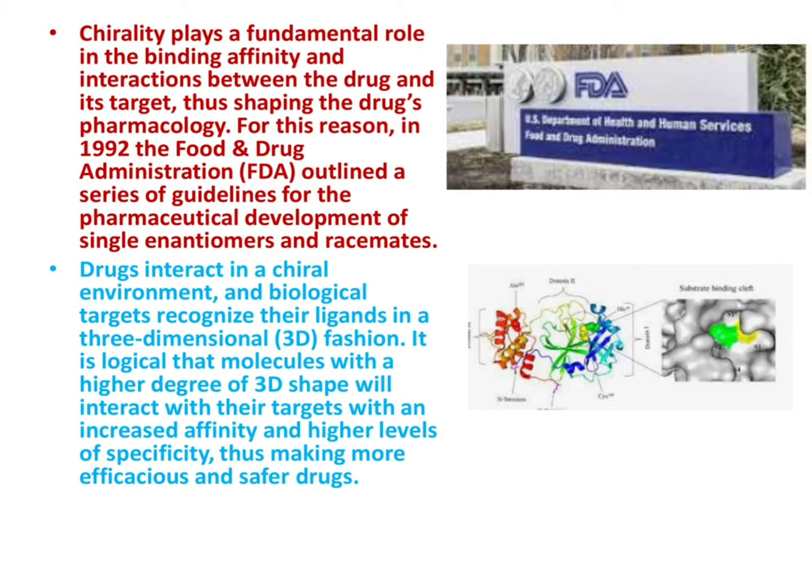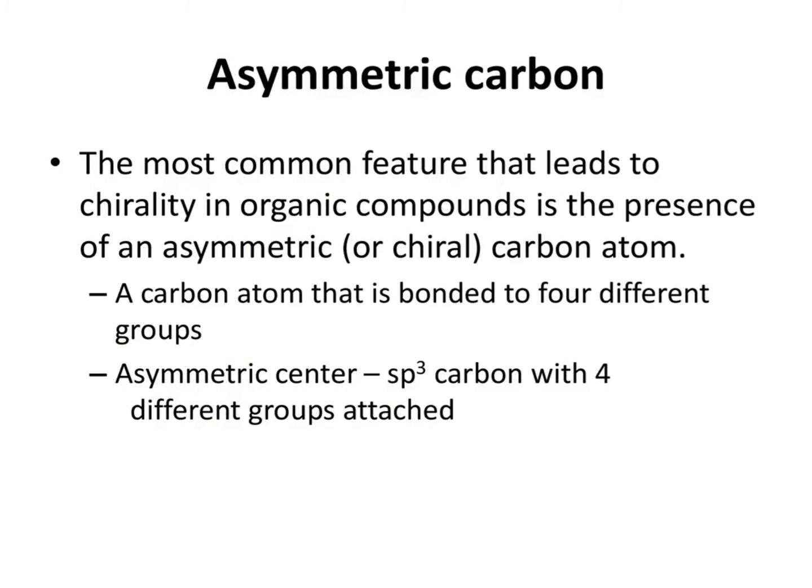Now, let us see about asymmetric carbon. Already we have seen that the most important feature that leads to chirality in organic compounds is the presence of an asymmetric or chiral carbon. Now, what is this asymmetric carbon? A carbon that is bonded to four different groups is said to be an asymmetric carbon. It is otherwise called a stereogenic center or a stereogenic carbon. An asymmetric center is an sp3 carbon with four different groups attached.